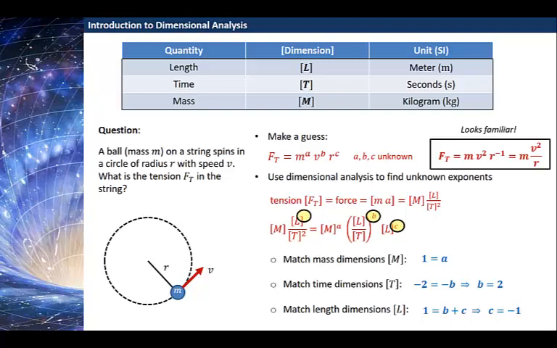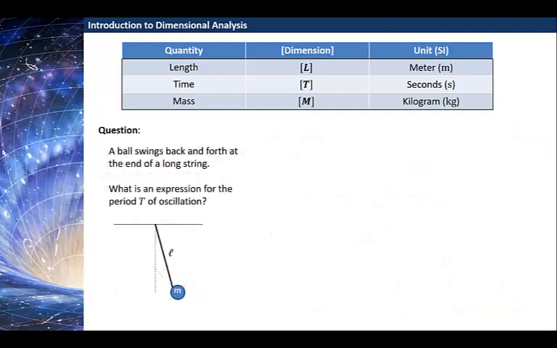Let's do another example. Let's consider a ball swinging back and forth at the end of a long string. What we want to know is, what is an expression for the period T of oscillation? Well, the first thing we need to remind ourselves is, what is the period again? Remember that the period is the time it takes for the pendulum to swing back to its original position. So the units of period are the same as the units of time in this case, which is helpful since they both have the same expression here, a capital T.